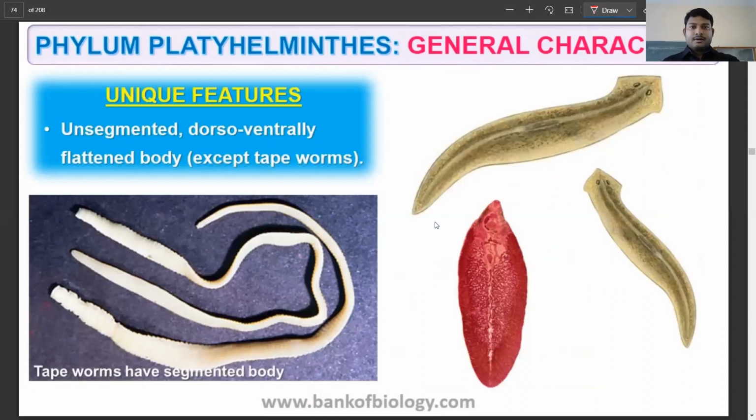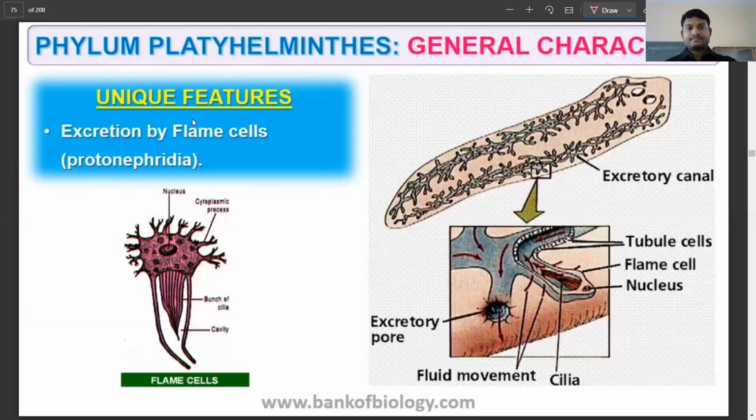Now, here what you see, what is the unique feature? The unique feature is an unsegmented, dorsoventrally flattened body. As I said in the earlier case, they are flattened from the dorsal as well as the ventral side. Dorsoventral flattening is a unique character, which is again unsegmented in the case of the Platyhelminthes.